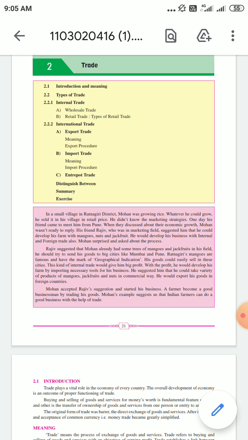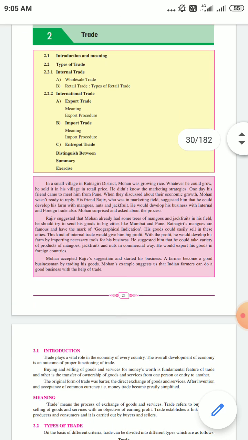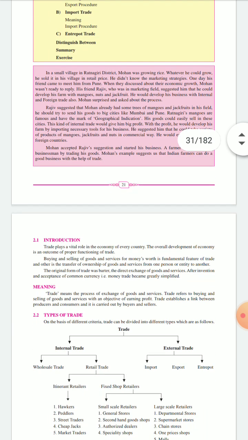So he had taken some ideas, some suggestions from his friend. So here the trade, okay, whatever he had produced in his farm can be taken to the city only with the help of trade. So trade is a very important thing for every businessman who is trading in goods. Okay, so here trade plays a very important role in the economy of every country. Okay, the overall development of the economy is the outcome of proper functioning of trade.